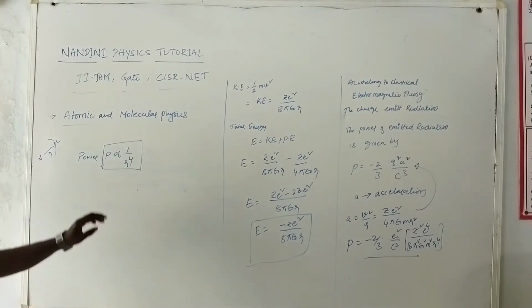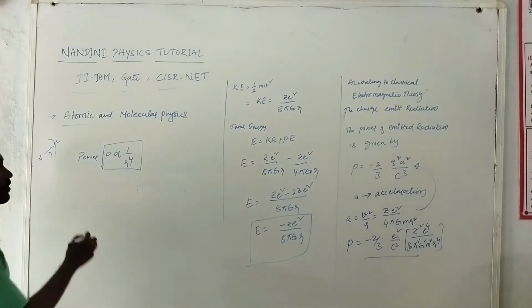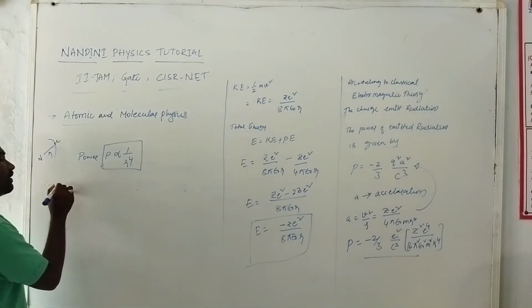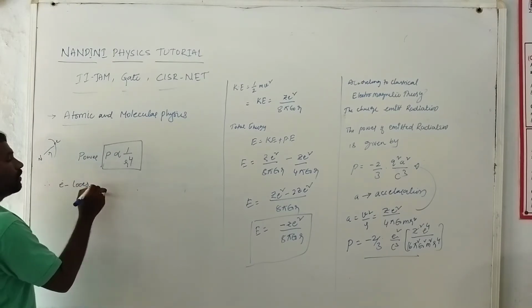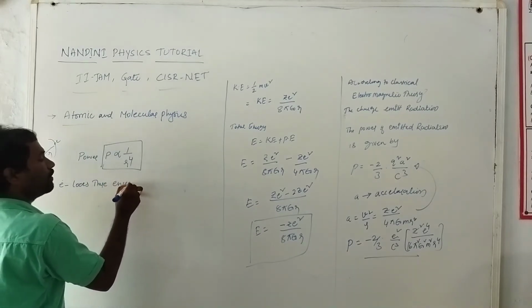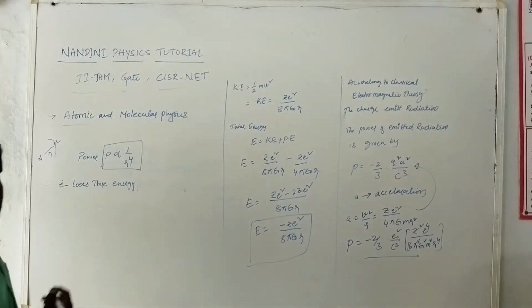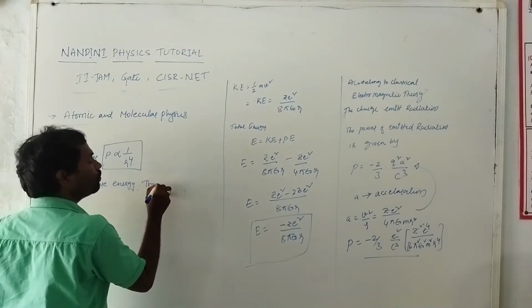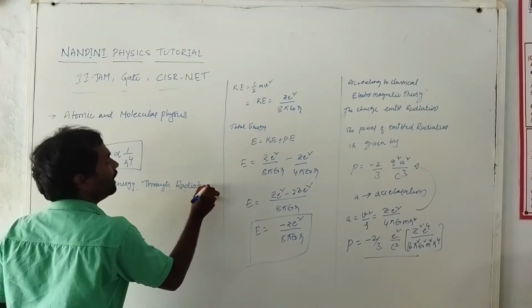That means the electron loses energy through radiation. So therefore we concluded that the electron loses its energy through radiation. Understand? Radiation.